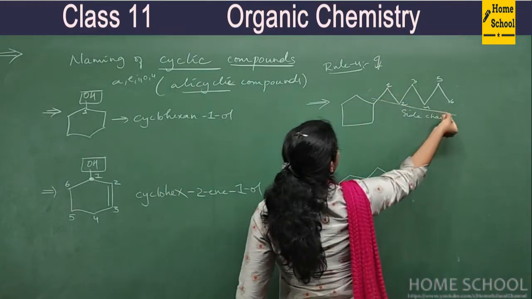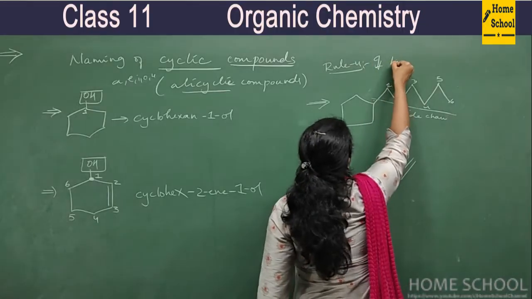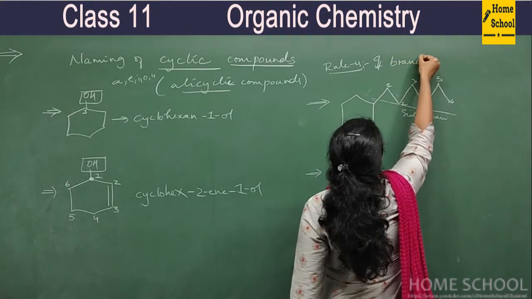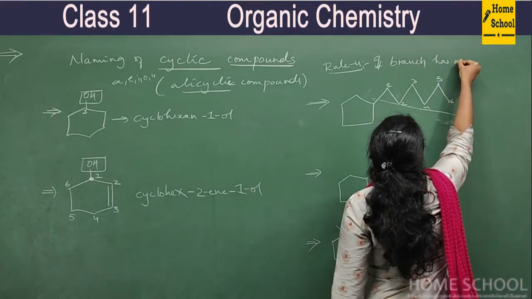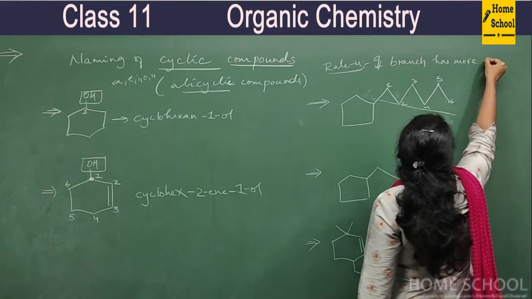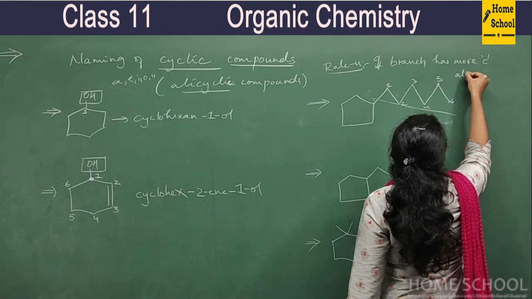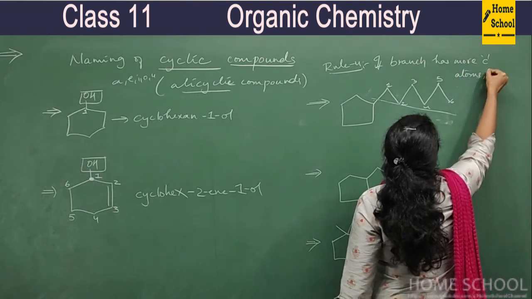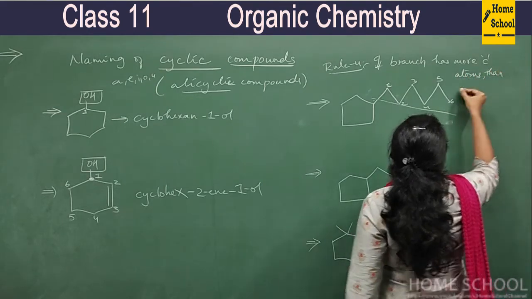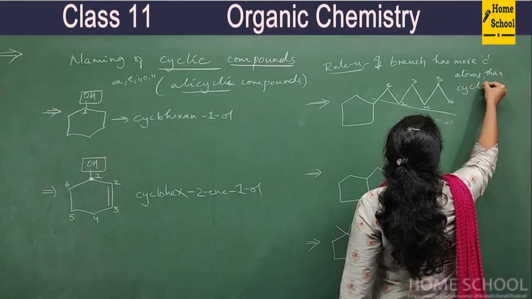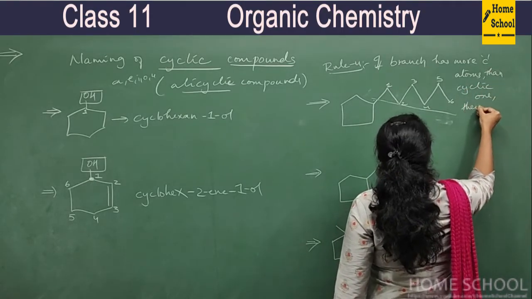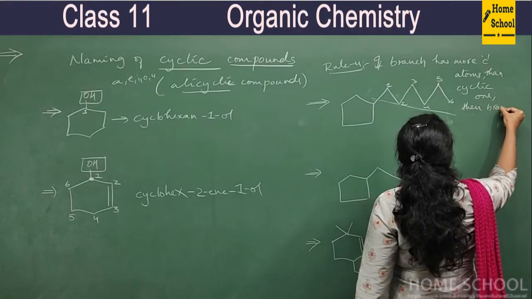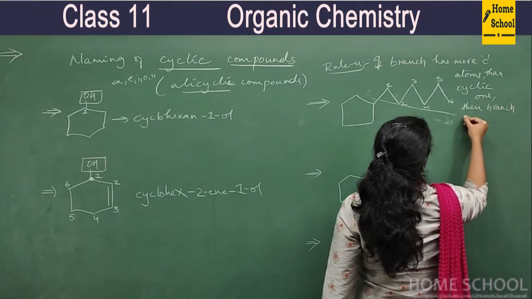If the branch has more carbon atoms than the cyclic one, then the branch is considered as parent chain.